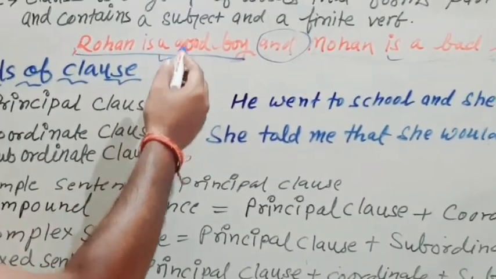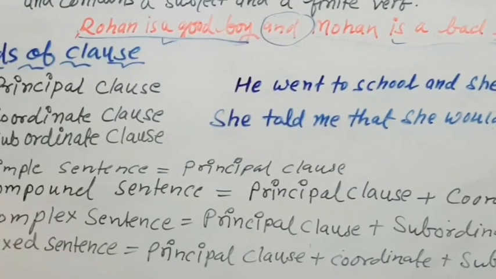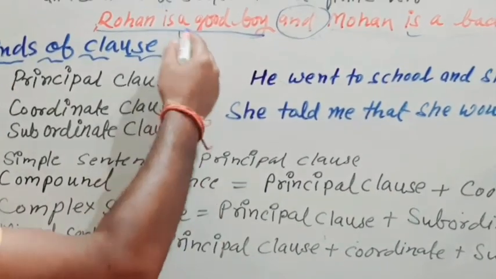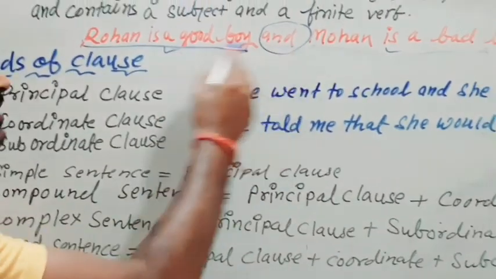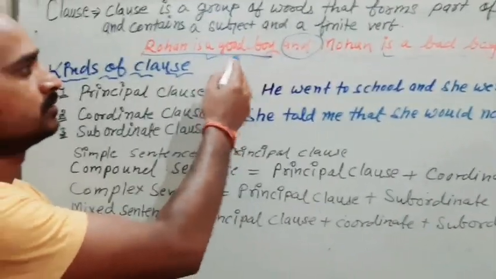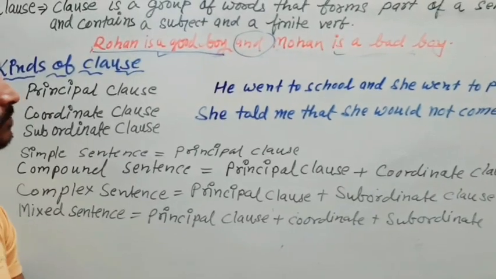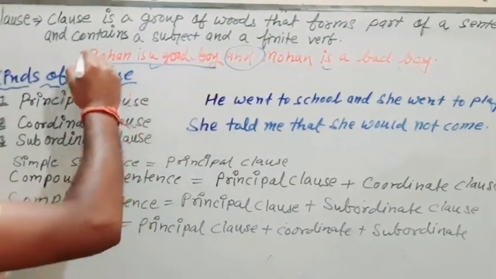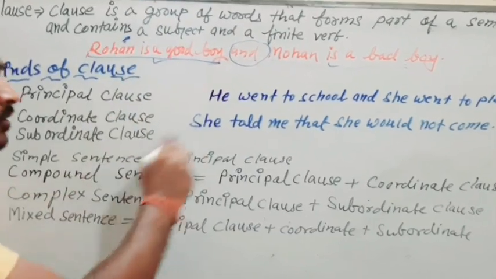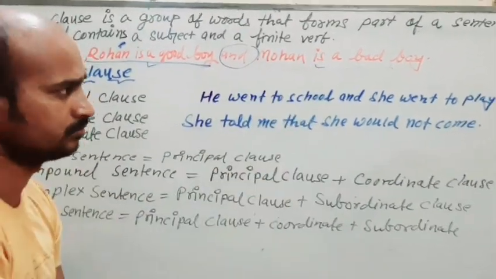The clause that can give its sense is known as principal clause. Now just see, Rohan is a good boy, so it is clear that this sentence is giving its sense, so it is a principal clause.